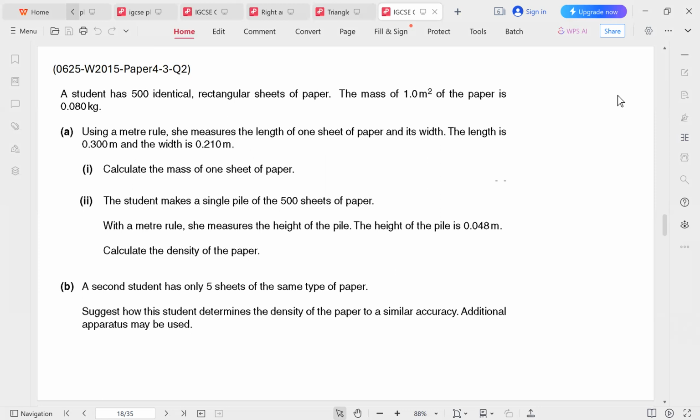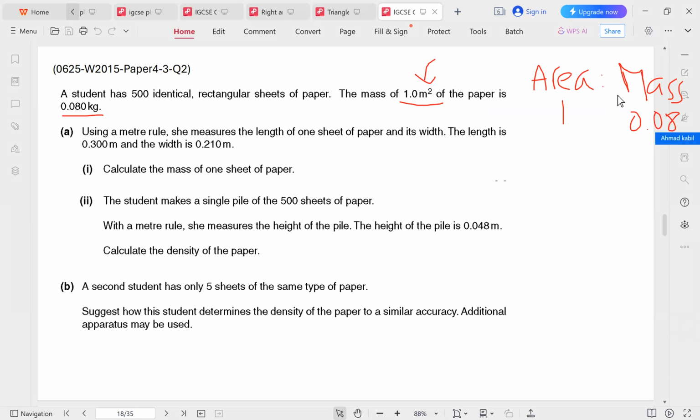We already have a ratio here: the mass of 1 meter squared of the paper is 0.08 kilograms. So we already have a ratio between area and mass. Since meter squared is the unit for area, we know that the area here is 1 and the mass is 0.08.